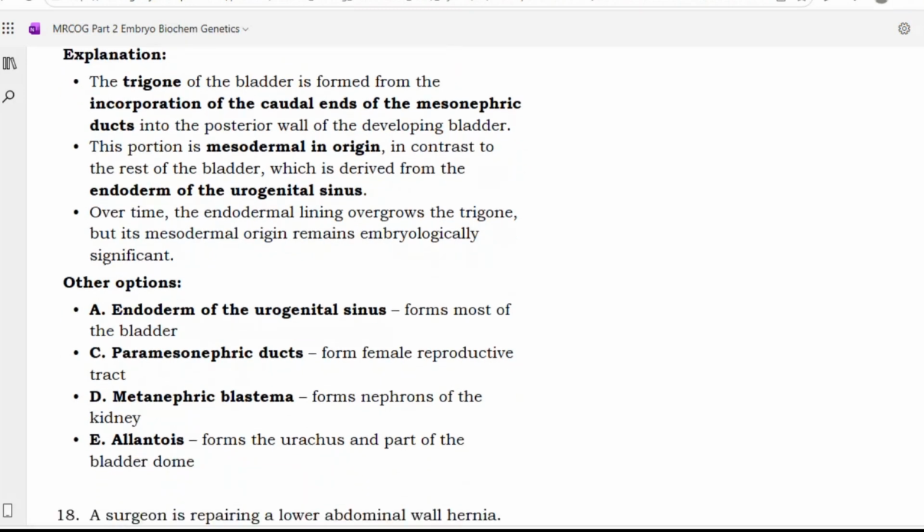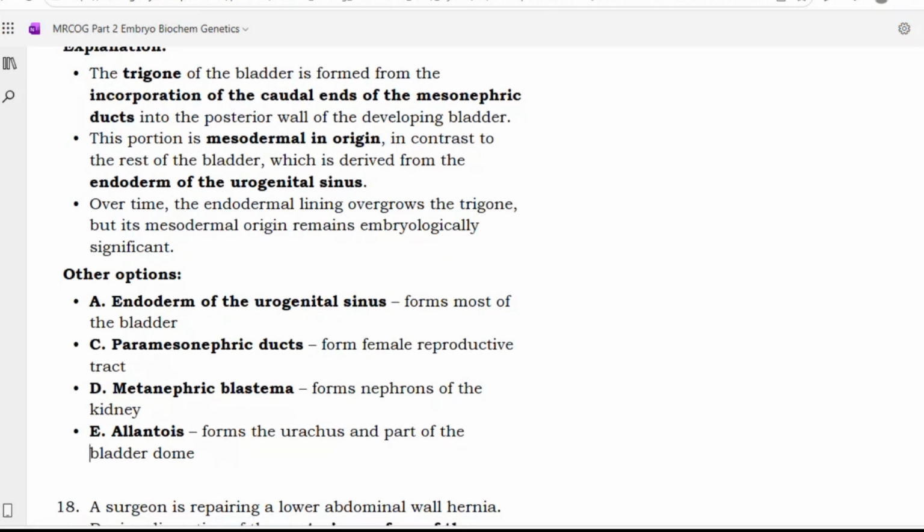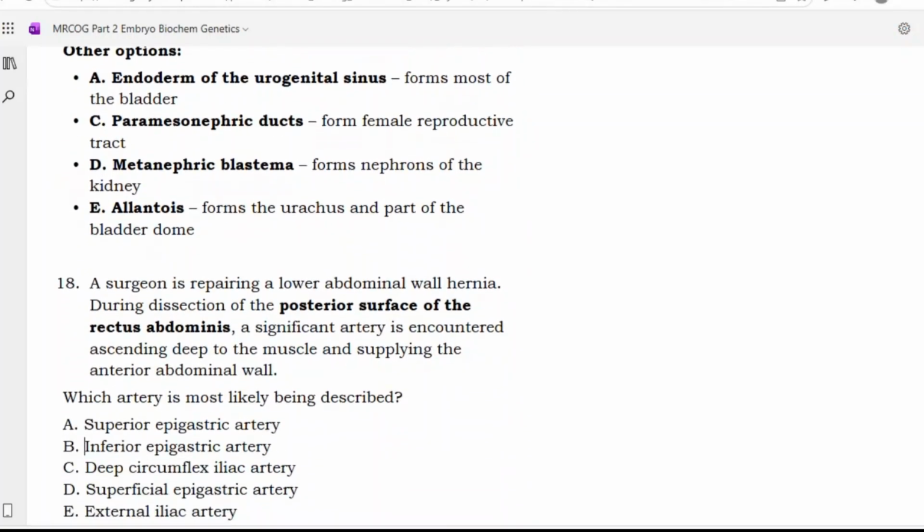So, endoderm of the urogenital sinus forms most of the bladder. Then paramesonephric ducts will form the female reproductive system. Metanephric blastema forms the nephrons of the kidneys. Allantois forms the urachus and part of the bladder dome.